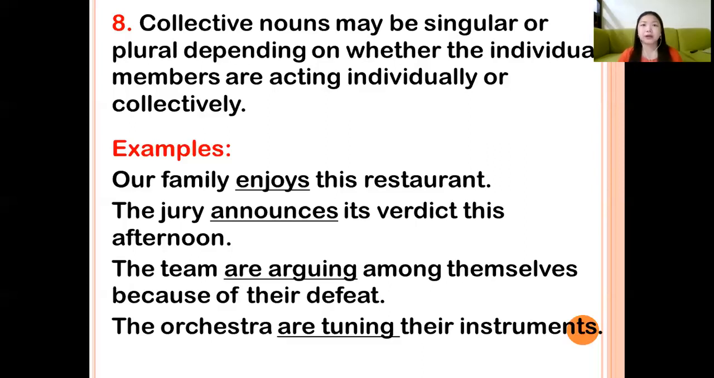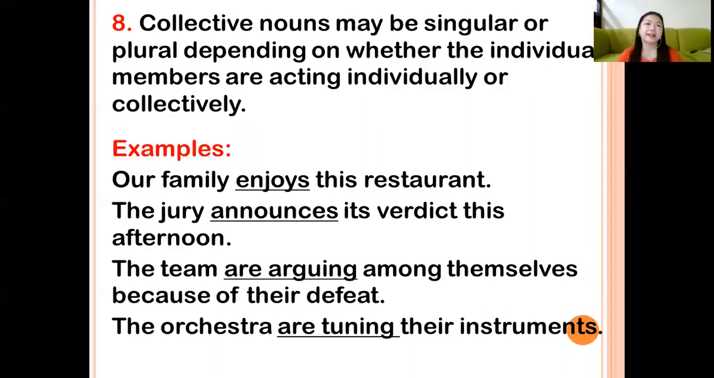So always remember, please try to understand the sentence. If the collective noun in that sentence is acting individually, you must take the plural form of the verb. If the collective noun is acting collectively, please use the singular form of the verb.